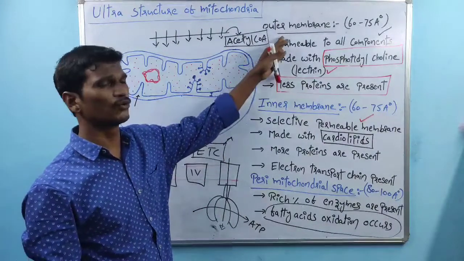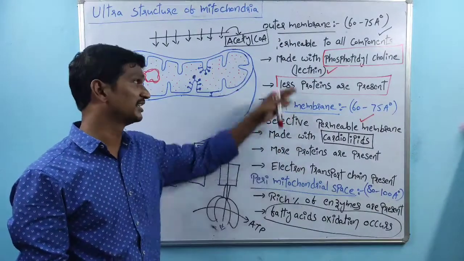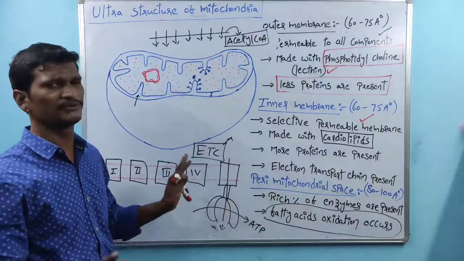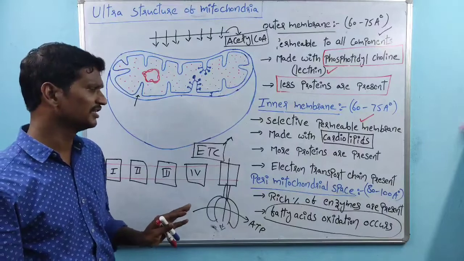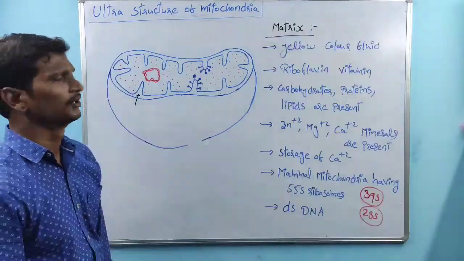So what I am telling here: there is an outer membrane, an inner membrane, right? The perimitochondrial space is there. These are the three structures with different functions. That is about the perimitochondrial space, right?